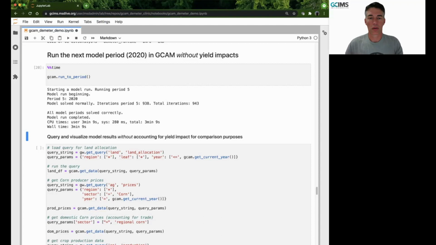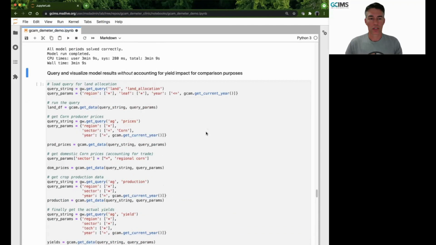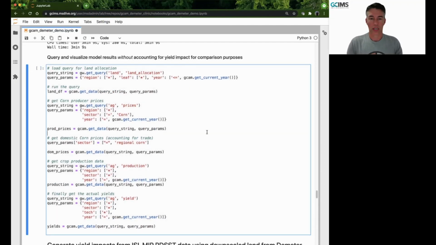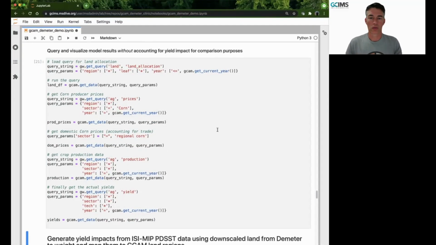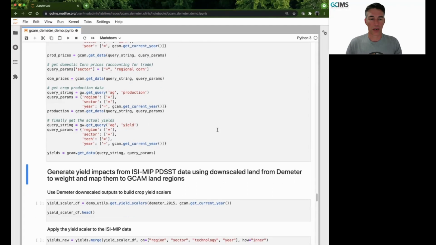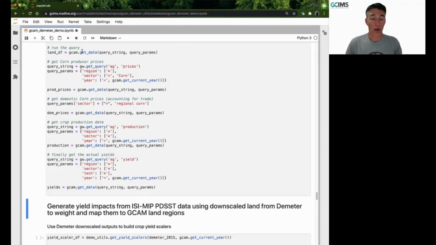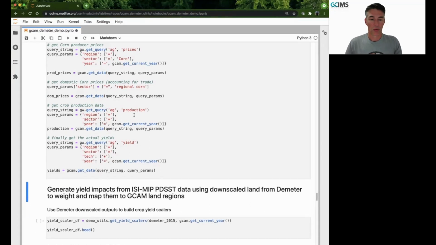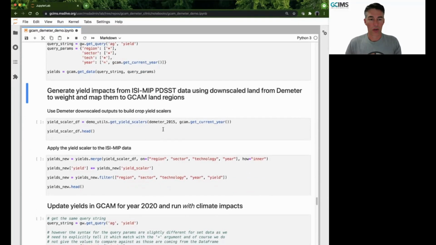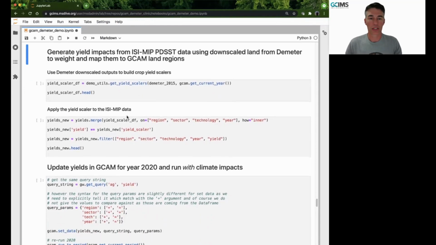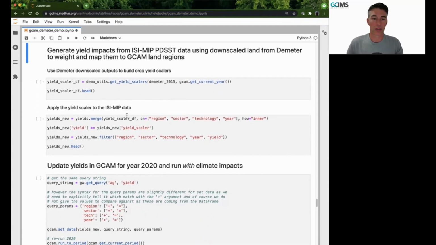All right, our GCAM run is all finished up to period 2020. So now let's take a look at some of those results. Again, these are without accounting for yield impact, and so we are just getting these as a baseline right now. Again, utilizing our get query, get data calls and methods from GCAM wrapper, and making this very easy to construct these query strings. Now we're going to go down and actually start generating some of the yield impacts and applying those scalars to the EasyMIP data.